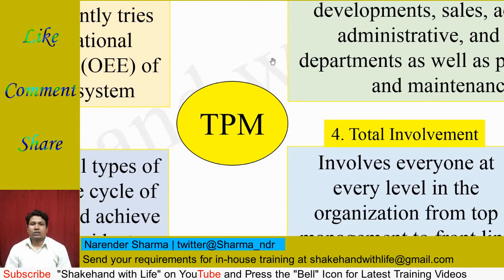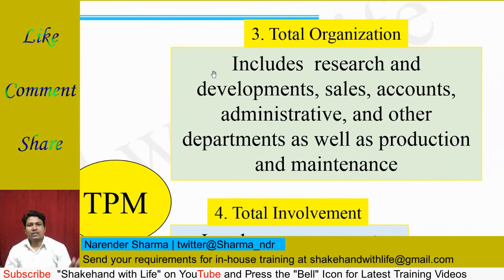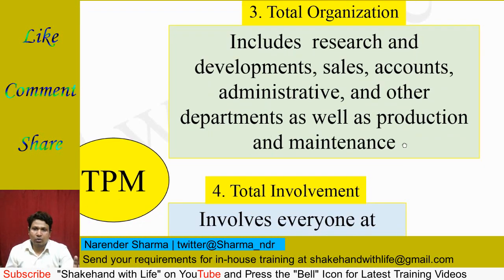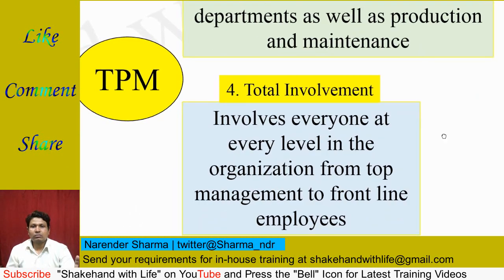Now, the third section says total organization, and total organization means including every department of the organization, including research and development, sales, accounts, administrative, and other departments, as well as production and maintenance. So the total organization says to include every department in the organization.